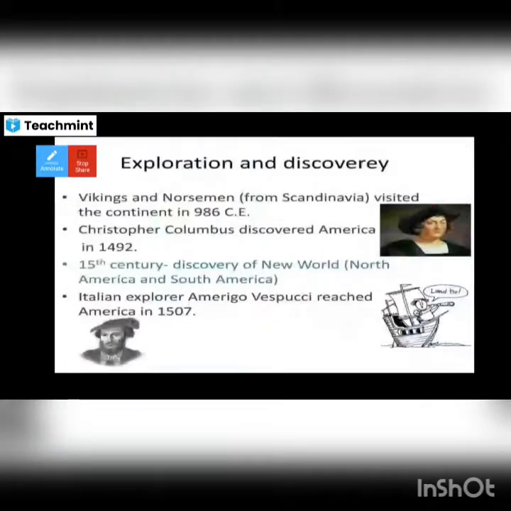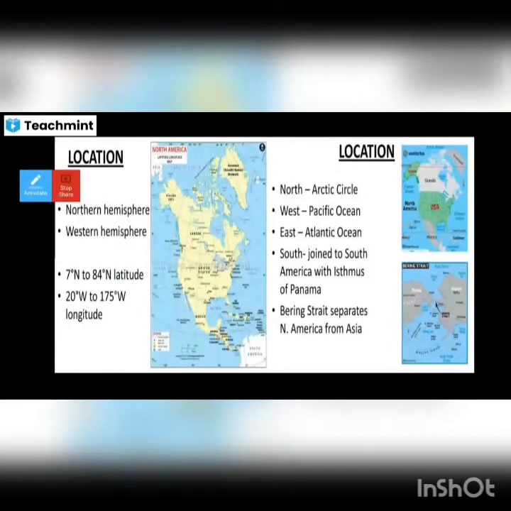First of all, we'll see location. North America is located in the northern hemisphere and western hemisphere. Lies within 7° north to 84° north latitude and 20° west to 175° west longitude lines.